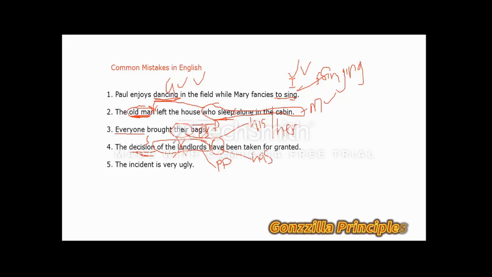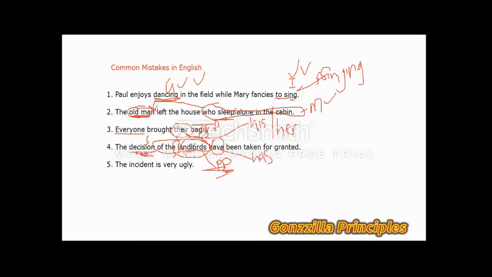Regardless that we have landlords here, a lot of students will pick up landlords as the subject and they'll say have is better. But remember, landlords is part of the parenthetical phrase we indicated earlier, so it would be wrong to use have there. So better still, we say the decision of the landlords has been taken for granted, because the subject here is decision and not landlords. I guess I'm speaking English.